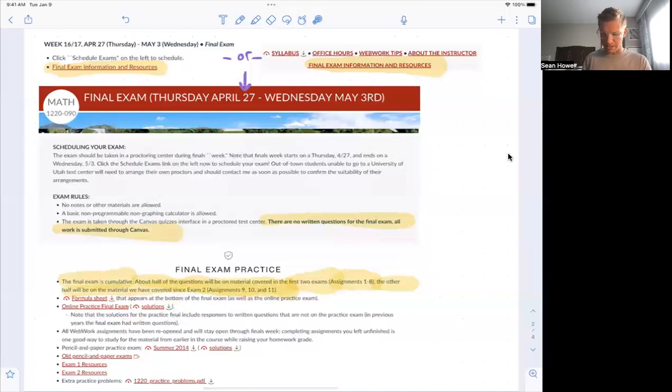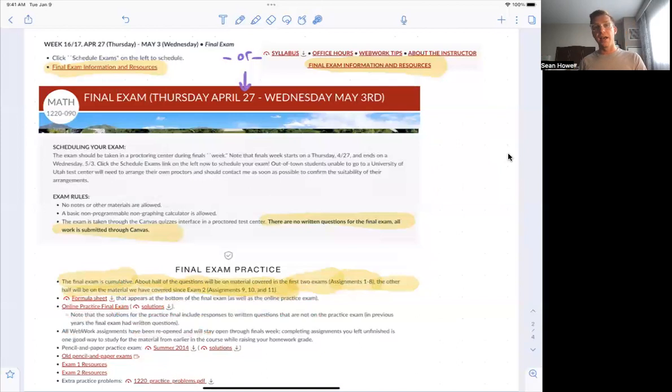If you look at the solutions, they include some answers to written questions because it's the same practice exam we used in earlier years. In earlier years, the final exam did have written questions, but this year we're trying it without any written questions. So if you look at the solutions, there's a few more in there than on the actual online practice exam.